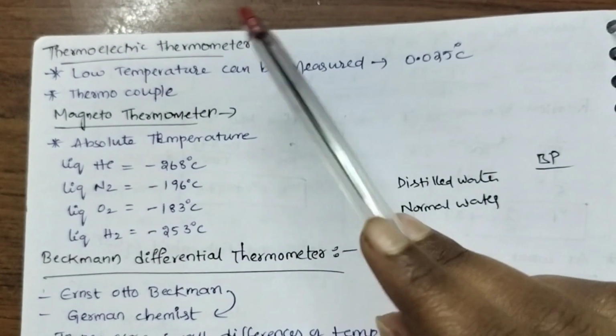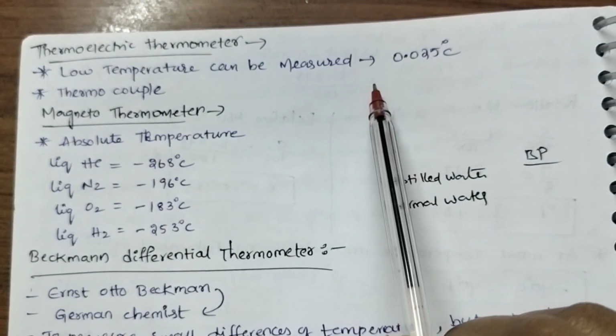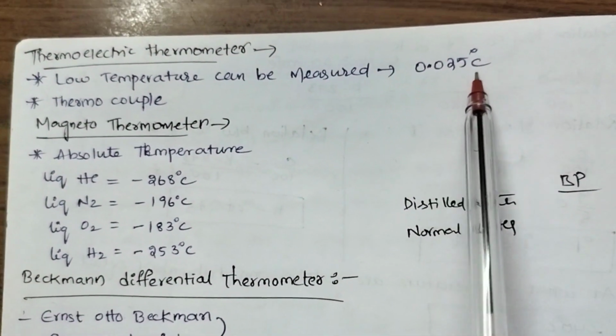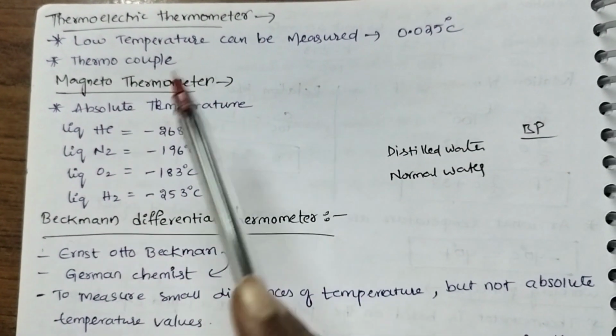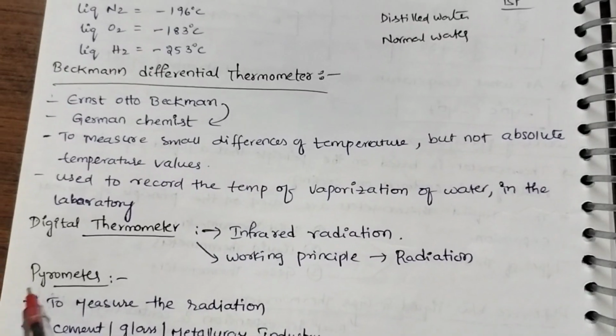Thermoelectric thermometer. It can measure low temperature also, up to 0.025 degree centigrade. Magnetothermometer. It measures the absolute temperature.